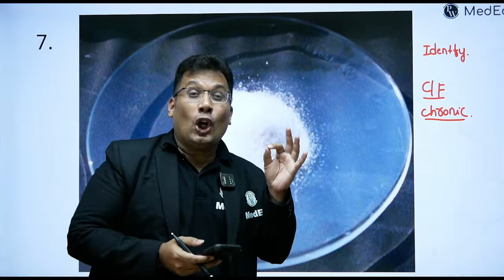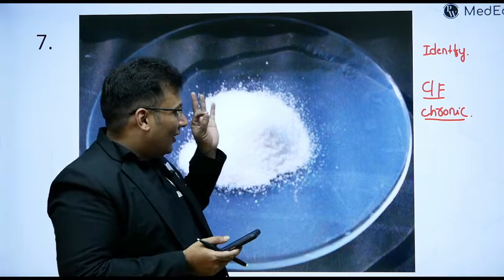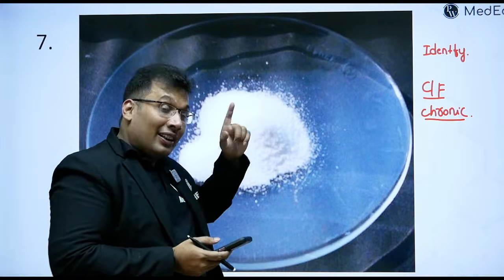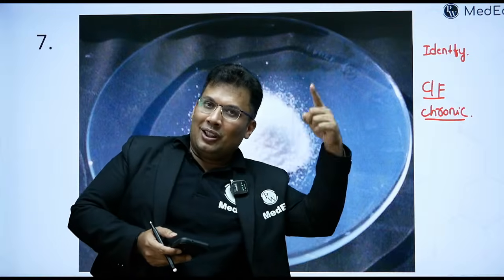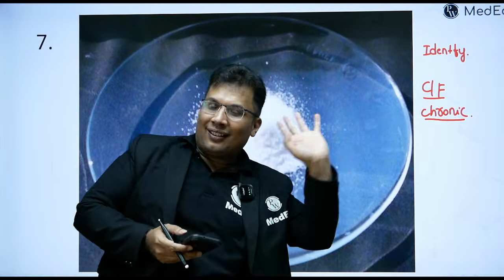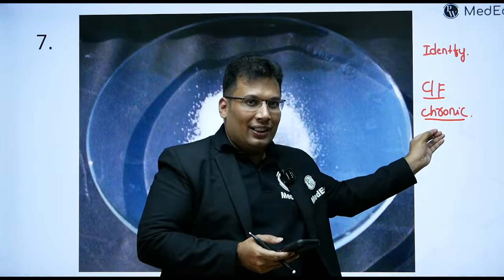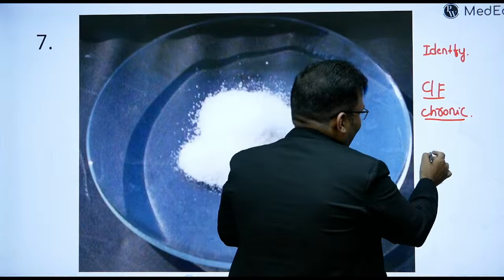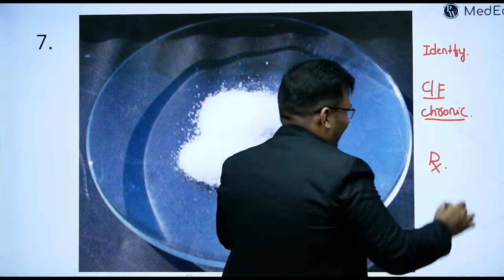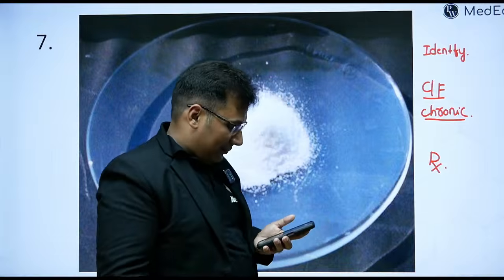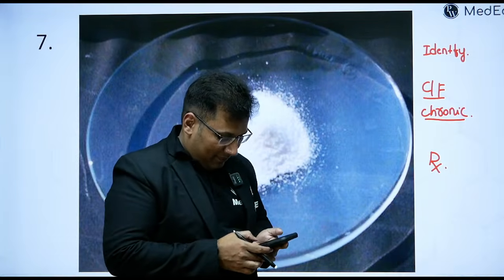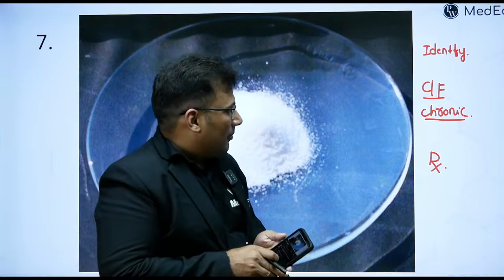It resembles cholera. Ideal homicidal poison, king of all poisons. What is this? What are the clinical features in chronic poisoning, and treatment? Three points. Try.